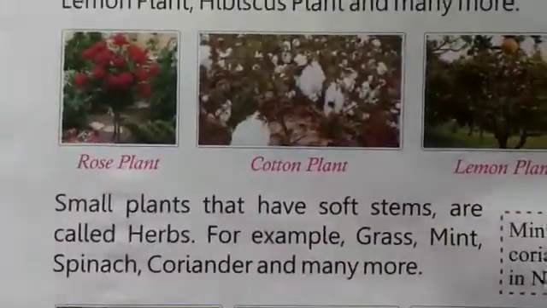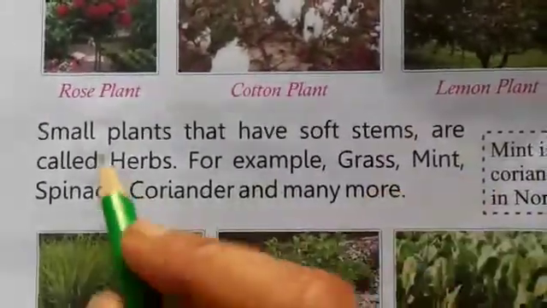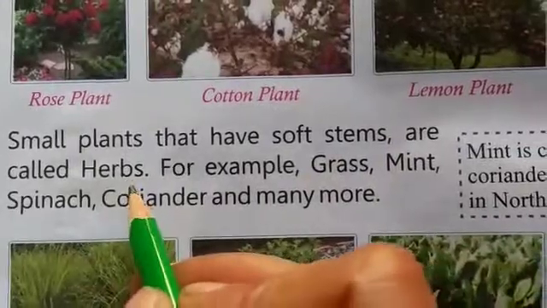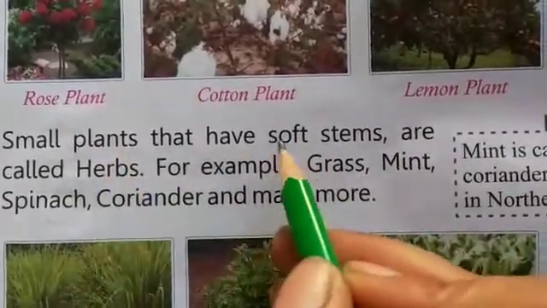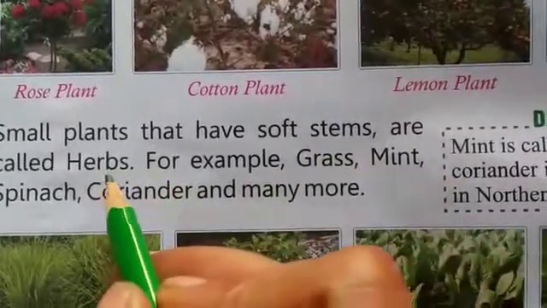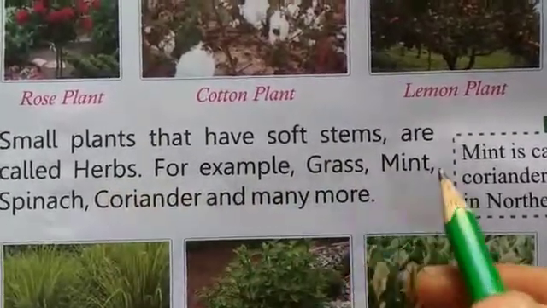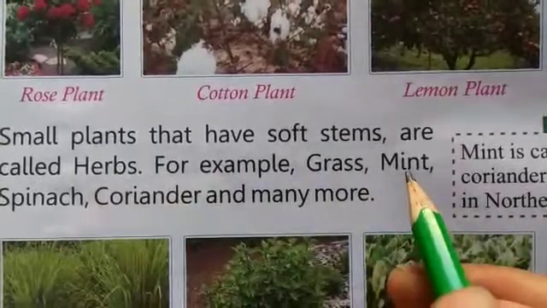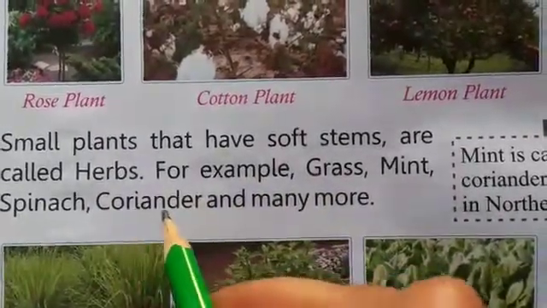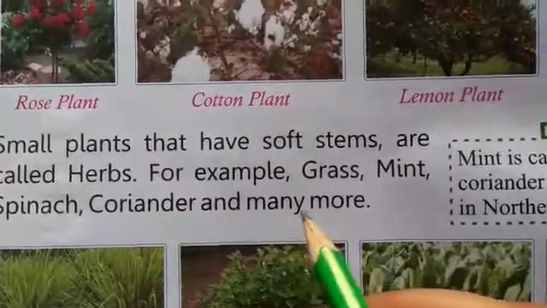And small plants that have soft stems are called herbs. They are small plants and not strong, they have soft stems, so they are called herbs. For example, grass, mint. Mint means pudina, spinach means palak, coriander means dhania, and many more.